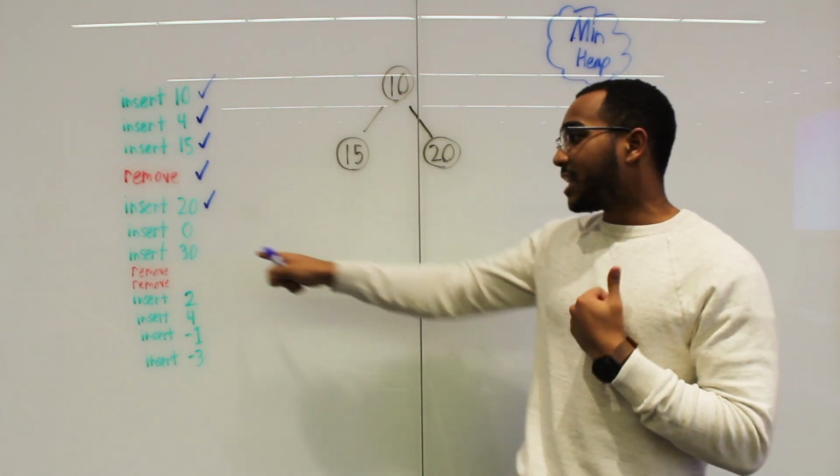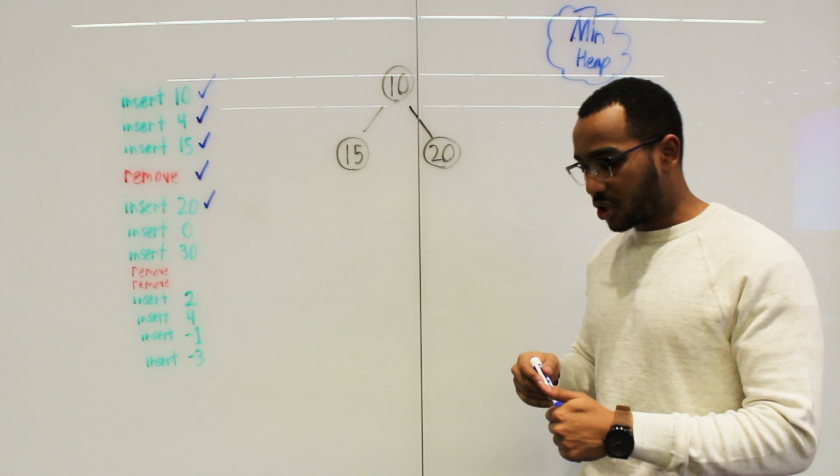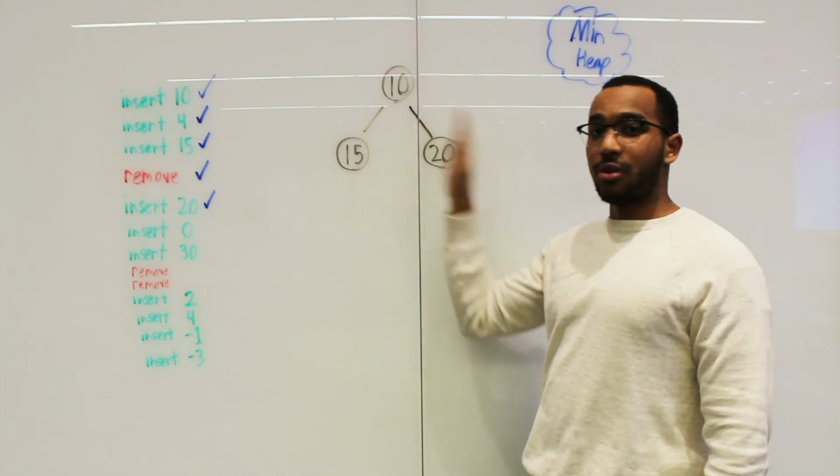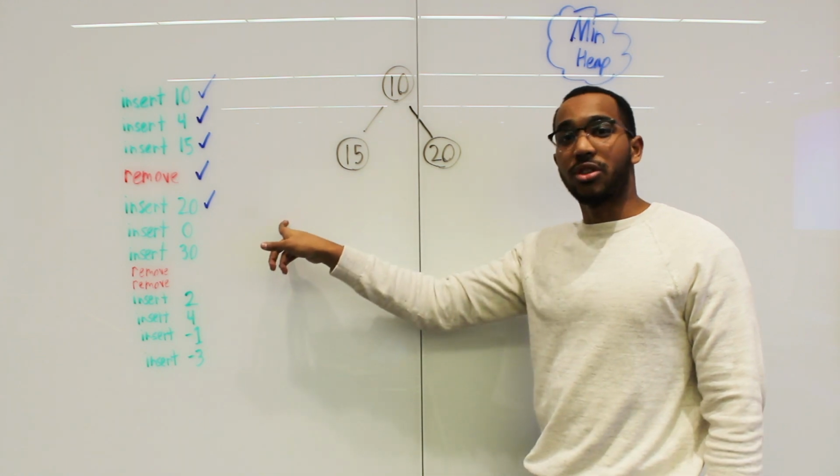Okay, so now we need to insert 0. Where do we insert 0? We insert it into the final position. Well, we're going to go down and to the right. So no more room here, no more room here, going to the right. Now we need to go to the third row.